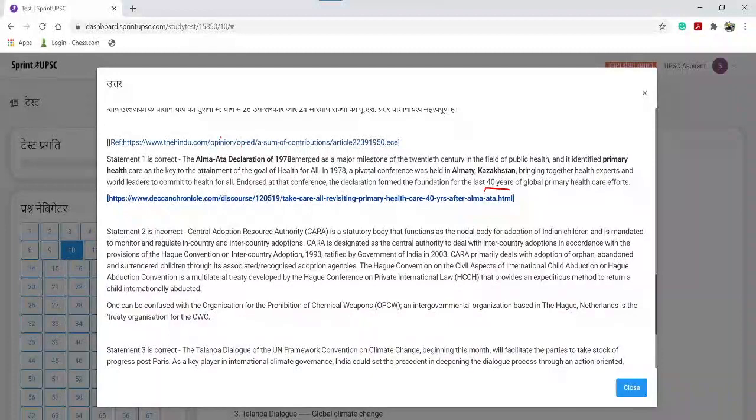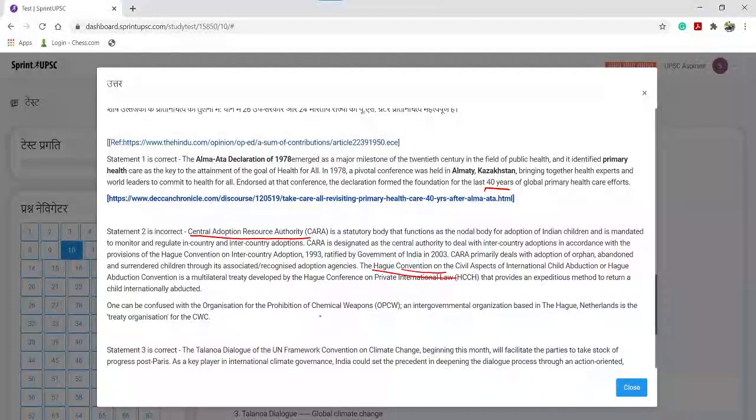For that matter, Alma-Ata Declaration was being cited in certain newspapers and newspaper reports. And statement 2 is incorrect, as we discussed CARA, Central Adoption Resource Authority. ये नई अडॉप्शन अथॉरिटी आई है जो अडॉप्शन लॉस को मॉनिटर करती है और अडॉप्शन प्रोसेस को मॉनिटर करती है. ये हेग कन्वेंशन के हिसाब से इसको इम्प्लीमेंट करा गया है, हेग कन्वेंशन को फॉलो कर रही है.